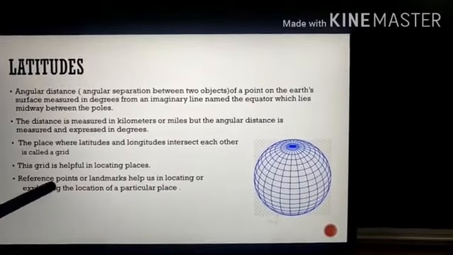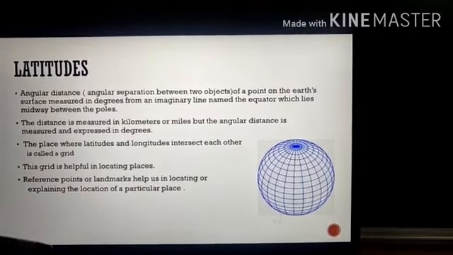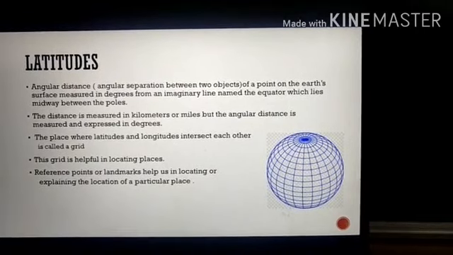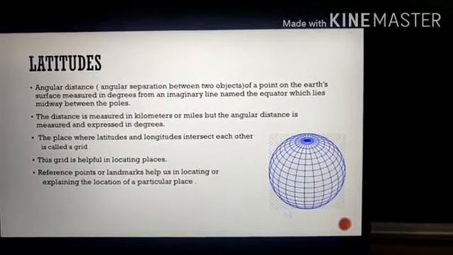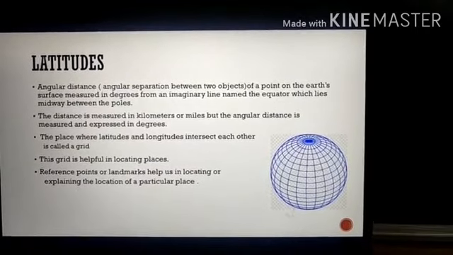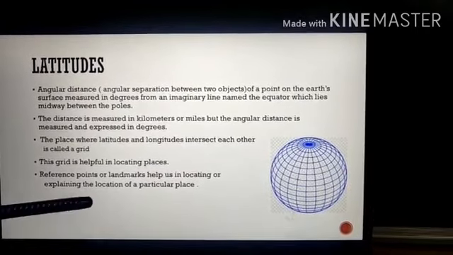So these reference points are very useful locally. But when it comes to international reference points, they need to be approved by everyone. One particular international reference point is our 0 degree prime meridian. Hope you know that.